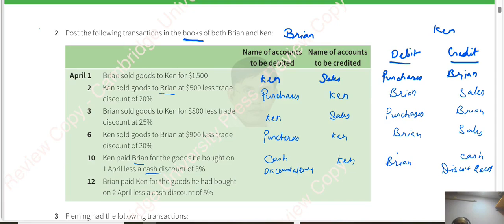Brian paid Ken for the goods he had bought on 2nd April, let's say cash. So now Brian is paying. Brian has paid cash, and he has paid less. Discount. So it is Ken this side. If it is discount received for him, here it will be cash and discount allowed.